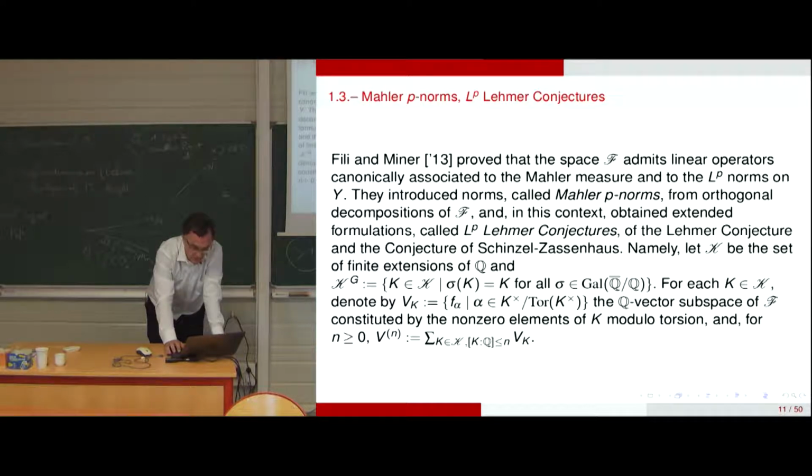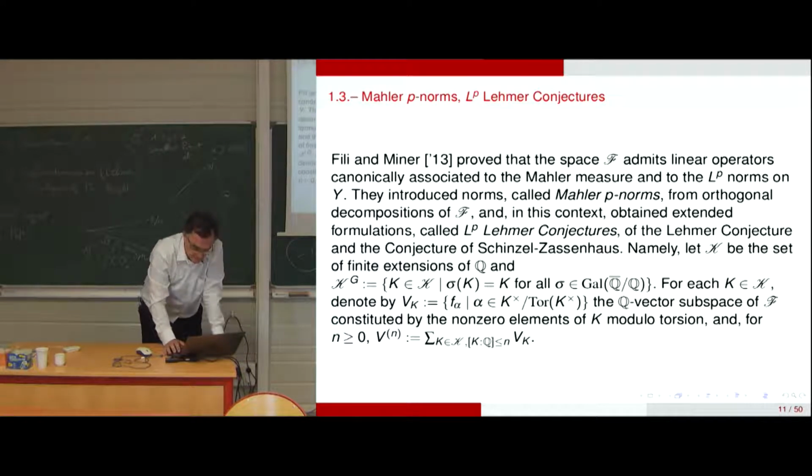After this, there is a continuation of this approach in the Mahler p-norms and the LP Lehmer conjectures.